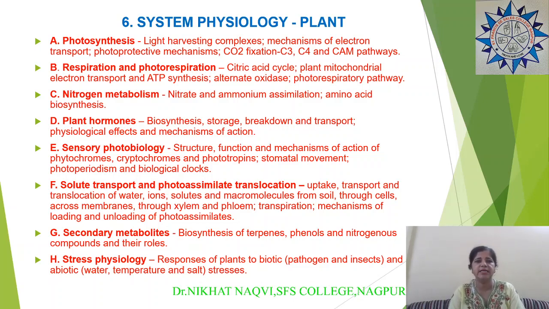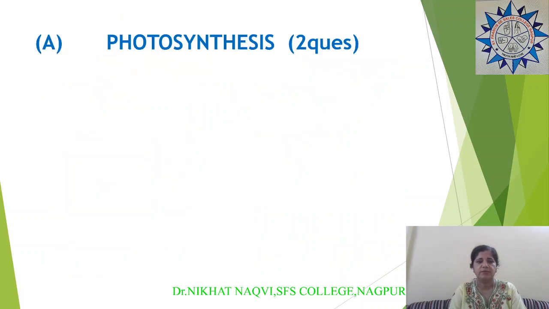Now there are 8 chapters in module 6, system physiology, plant. I will be taking each chapter separately, and then I will tell you what type of questions are expected and are being asked in the NET exam. The first chapter is photosynthesis. There are 2 questions from this chapter in the exam.